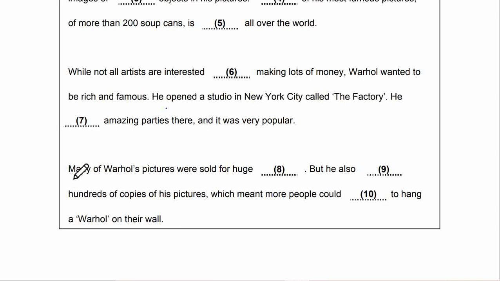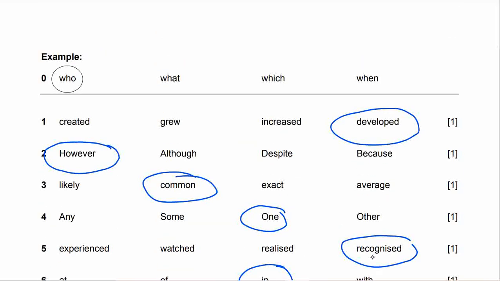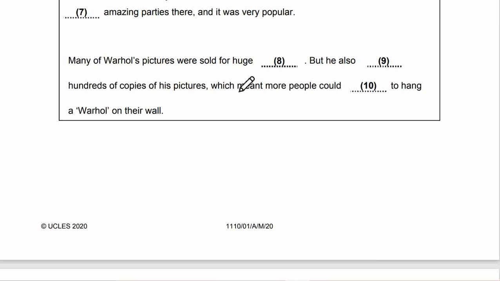And it was very popular. Many of Warhol's pictures were sold for huge amounts. For huge amounts. Many of Warhol's pictures were sold for huge amounts.